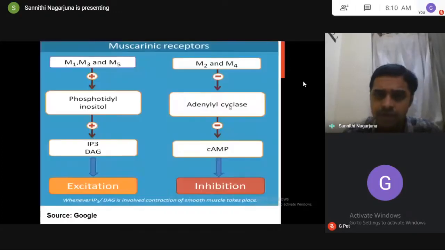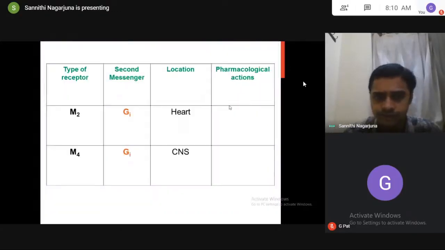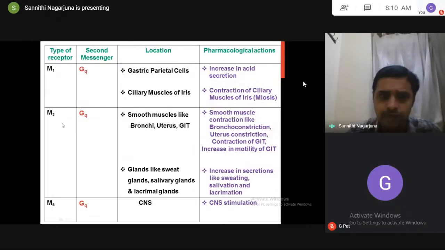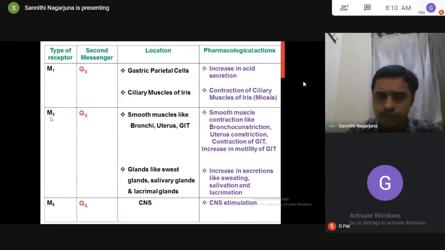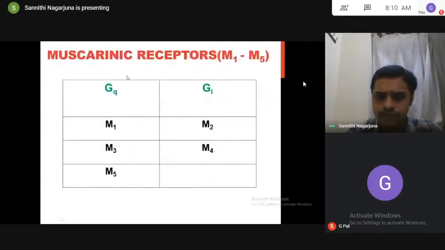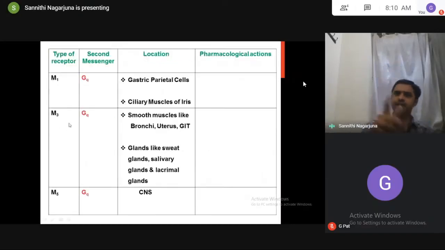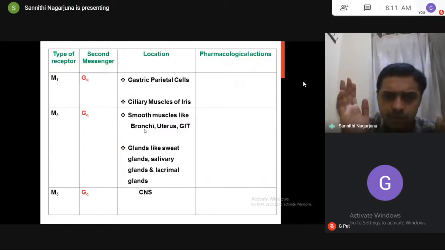If you see it three-dimensionally, in 3D, you can think of it. For your understanding, I'm telling you. I told you M3 receptors are GQ, which means increased IP3 and DAG. Just think in a three-dimensional way. Assume it: M3 receptors are located in bronchi. Just assume one location. M3 receptors are located in bronchi.